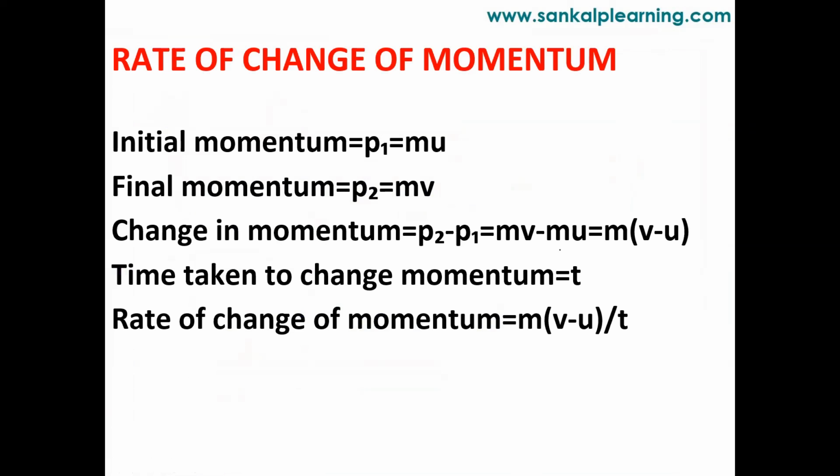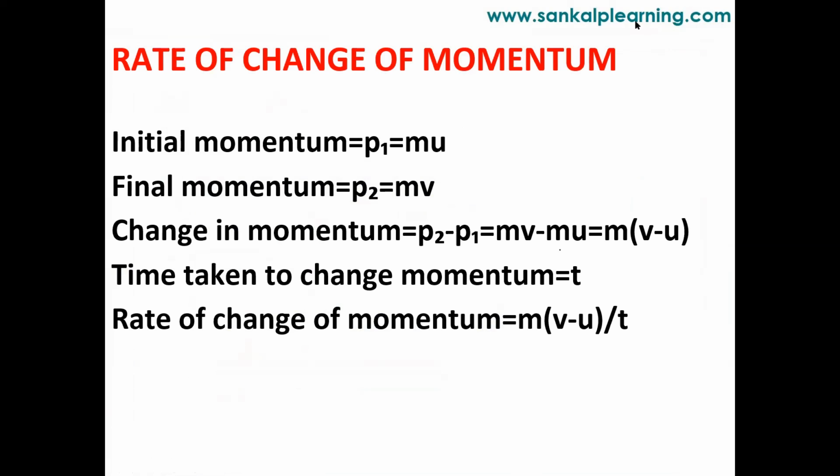Next we have the term rate of change of momentum. What is this? Students, always remember that in physics, when we say rate of change, the quantity is changing with respect to time.